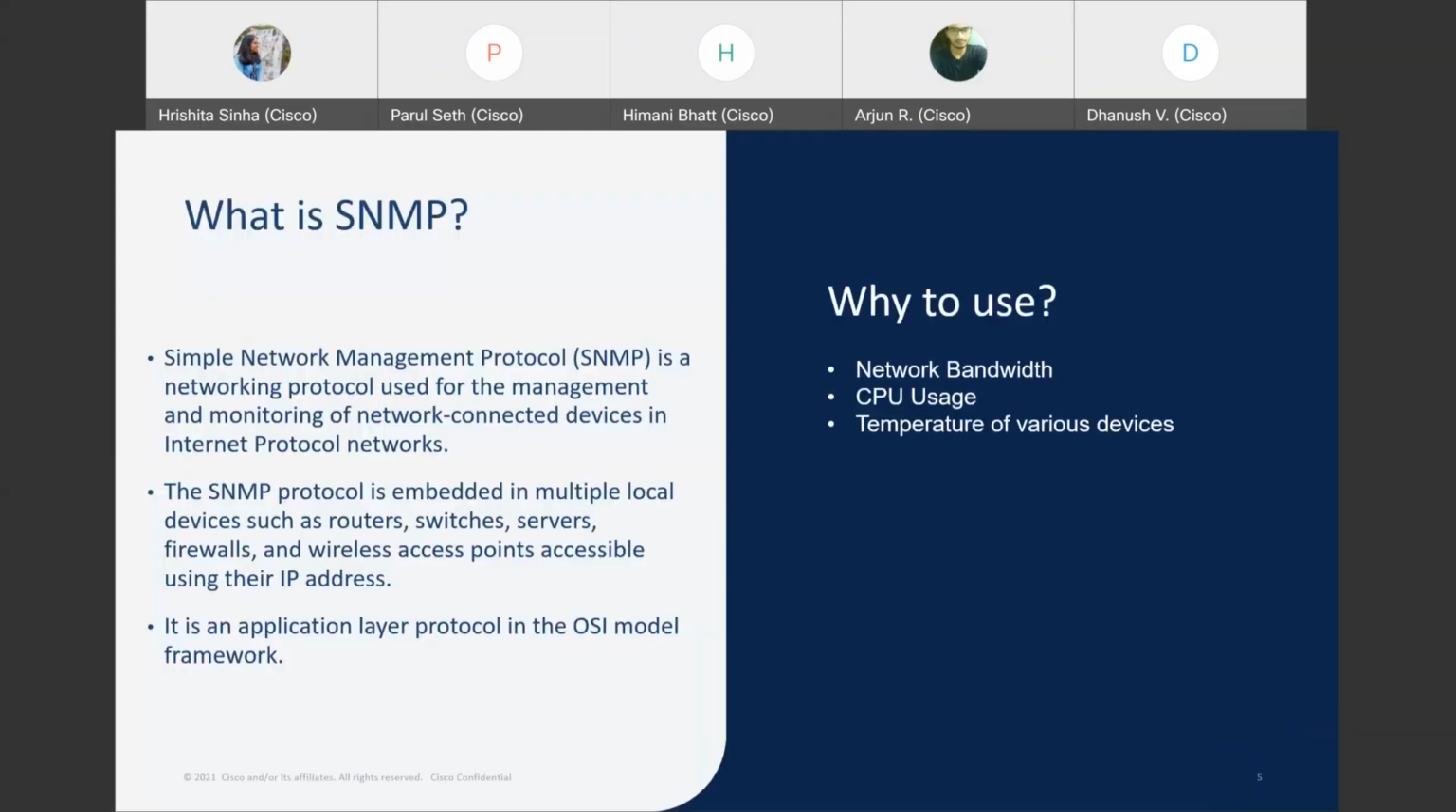SNMP stands for Simple Network Management Protocol. It is a very small protocol that takes very little overhead in any router, so it is lightweight, and it can be embedded in multiple devices. You can have it in switches, routers, servers. In fact, we can even embed sensors to get the physical temperature.